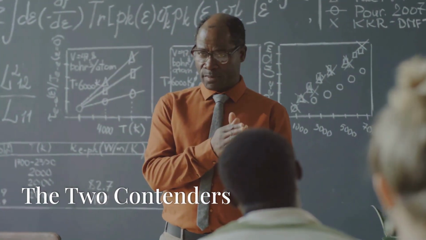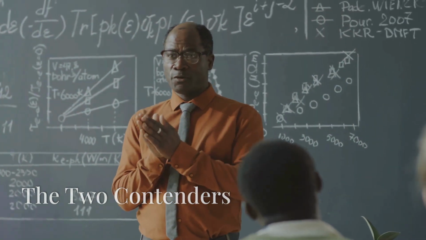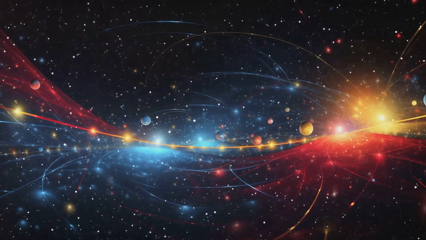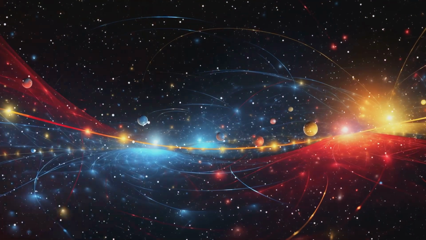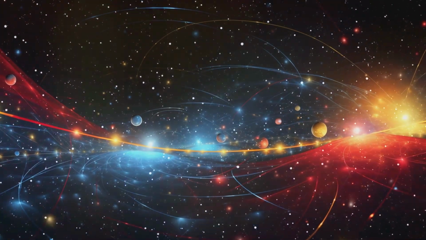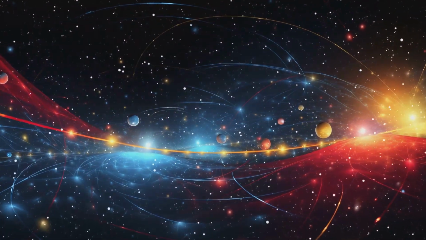In one corner, we have string theory, a heavyweight contender that's been around for decades. String theory suggests that everything in the universe, from the smallest particles to the most massive black holes, is made up of these tiny vibrating strings. Think of a guitar string, but a billion times smaller. Just like different vibrations of a guitar string produce different musical notes, different vibrations of these fundamental strings create all the particles and forces in the universe.